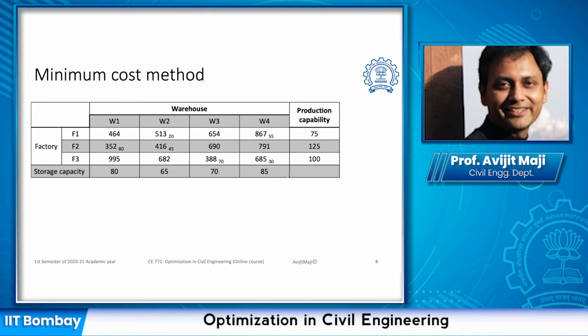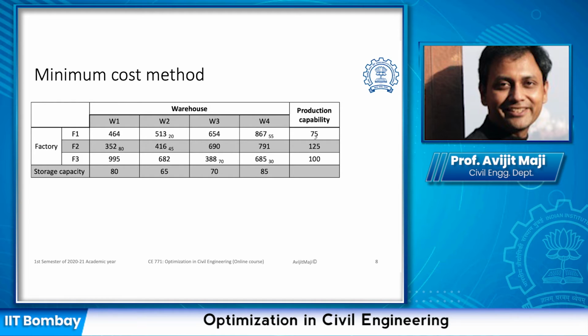It may be a concern because we want to minimize the cost, and we are not looking into it while we are developing the basic feasible solution. So it would be better to consider the minimum cost while solving the problem. So the minimum cost method is going to come into the picture in that case. Now we are looking into the same table, the cost matrix and the supply and the demand part.